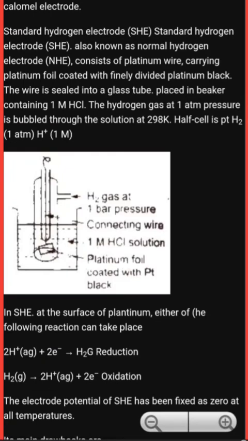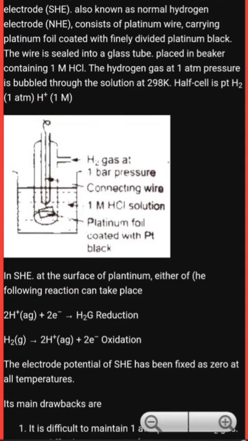In SHE, standard hydrogen electrode, at the surface of platinum, this is the half cell. 2H positive takes electrons and converts into H2 gas, which is called the reduction reaction, and in the next reaction H2 is oxidized into H ions and electrons. The electrode potential of standard hydrogen electrode has been fixed at 0 at all temperatures.